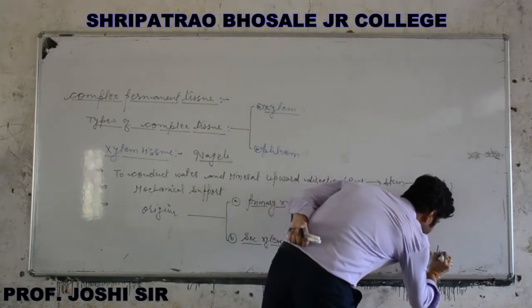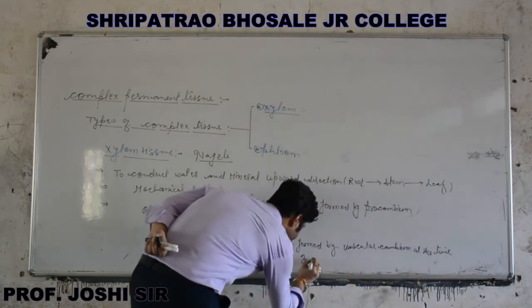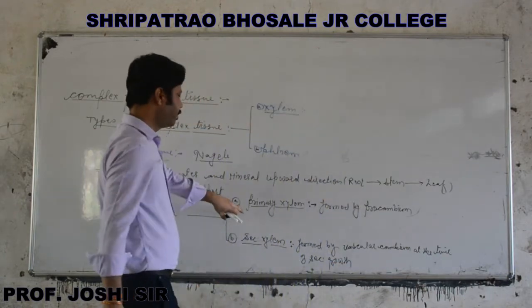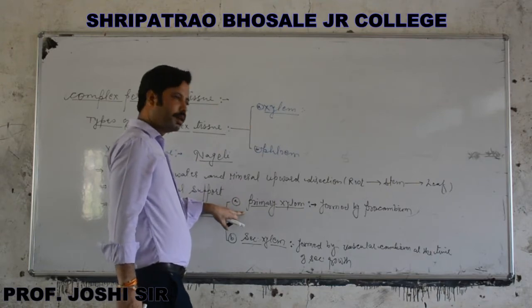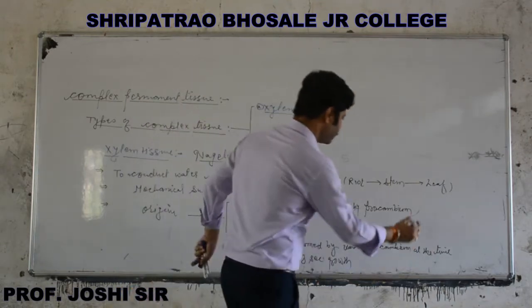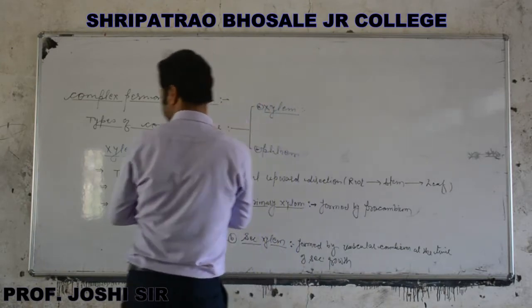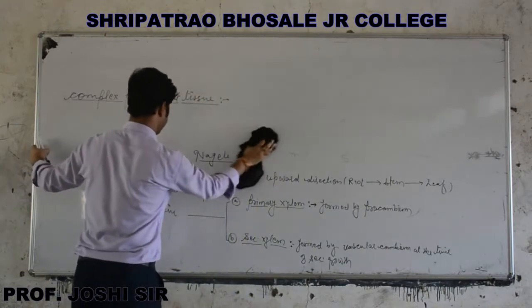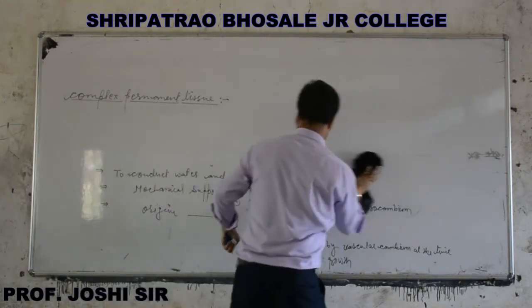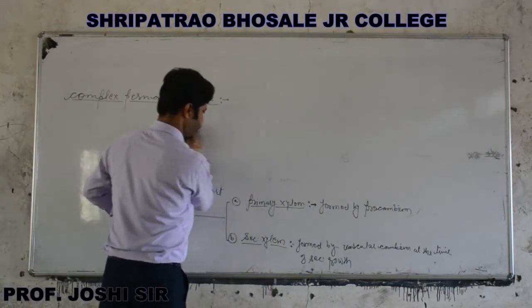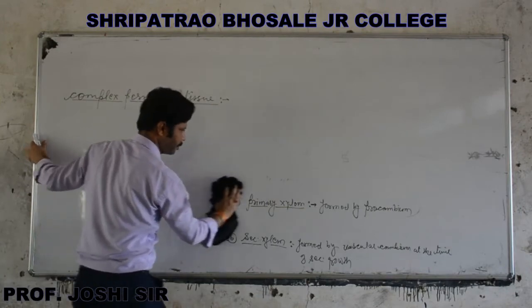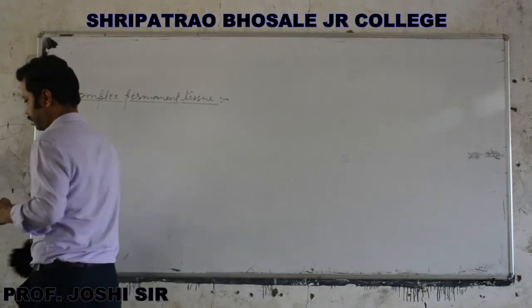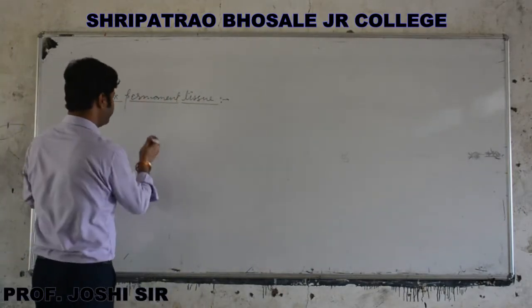So basically primary xylem is formed by the procambium.